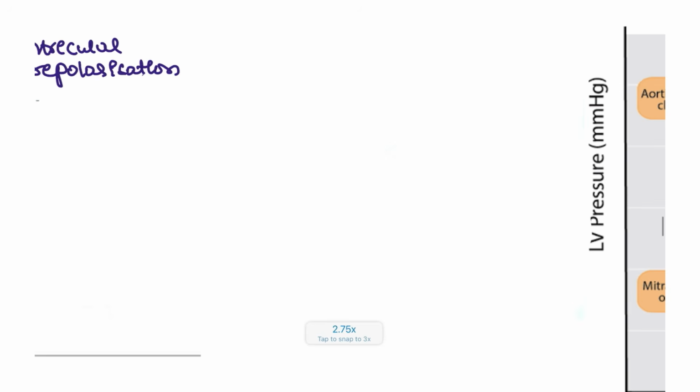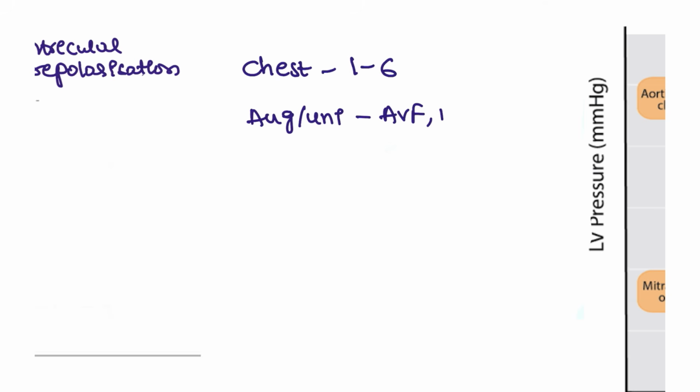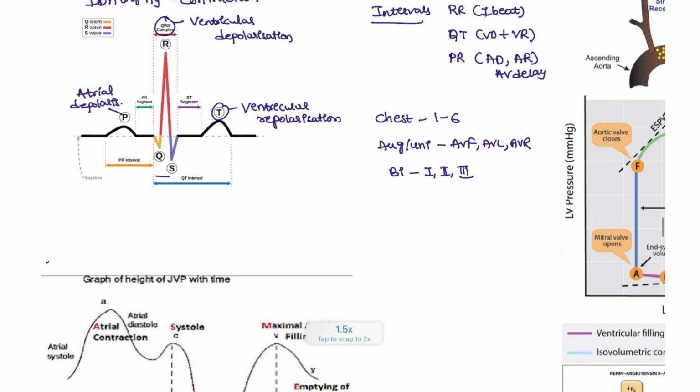And what are the leads that we are going to see? Chest leads are going to be 1 to 6, and augmented leads, which are also known as unipolar leads, that will be your AVF, AVL and AVR, whereas bipolar leads are 1, 2 and 3. This is the Einthoven triangle that we are going to see.